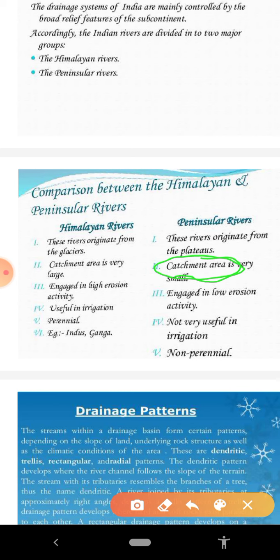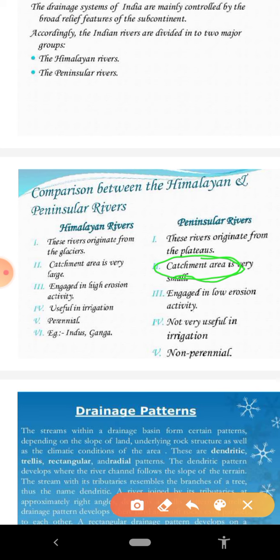Another point of difference: the Himalayan rivers are used for irrigation, as they are perennial in nature. They have water throughout the year. But the peninsular rivers are of little use for irrigation.